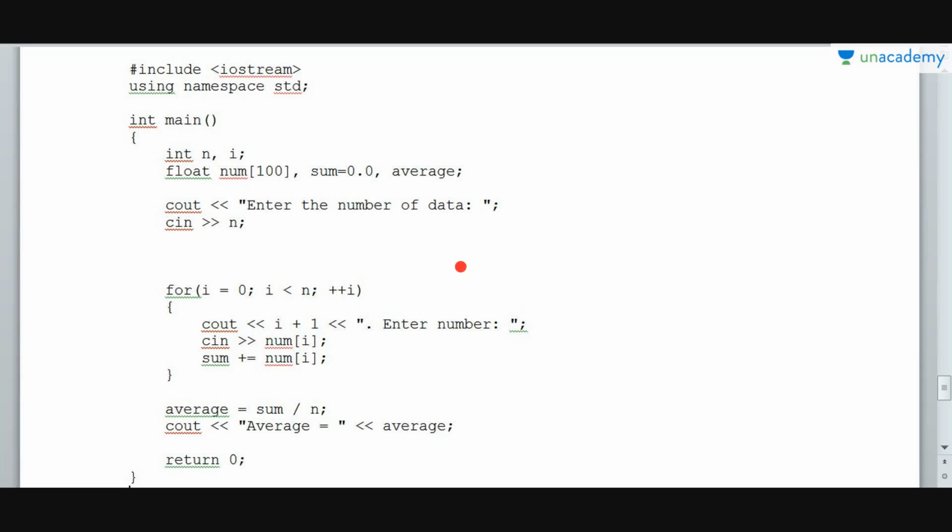Now after this loop ends, the average will be calculated, which is equal to sum divided by n. So this sum value divided by the number of elements will always give you the average. Then we are printing average is equal to average. So this is how the program ends, and this is how we access the array elements inside the program.